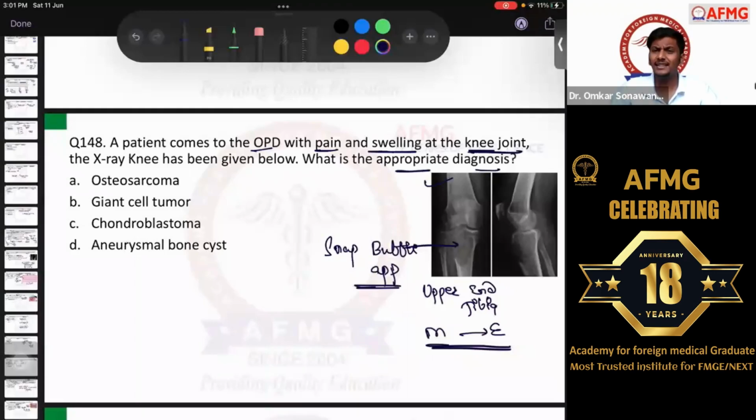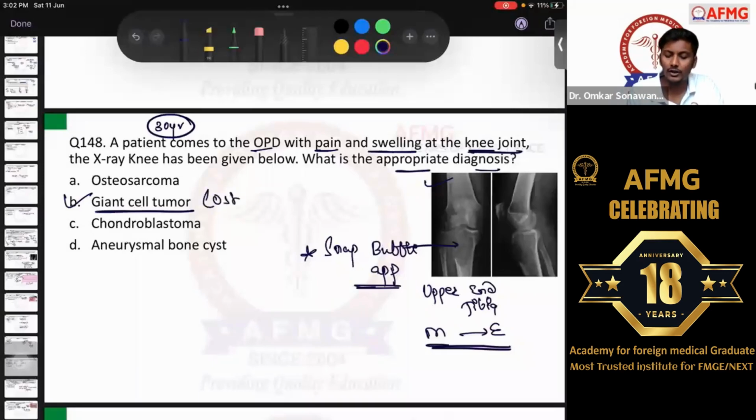Okay, so people are saying distal end of radius, but most of the people have given me a recall that it was usually the knee joint, and the upper end of tibia was having the soap bubble appearance. Okay, and usually the soap bubble appearance will extend from the metaphysis till the joint. This is the classical case of definitely option B, giant cell tumor. And if they would have mentioned the age, that would have been pretty easy. It is around the 3rd decade of life, giant cell tumor or osteoclastoma.